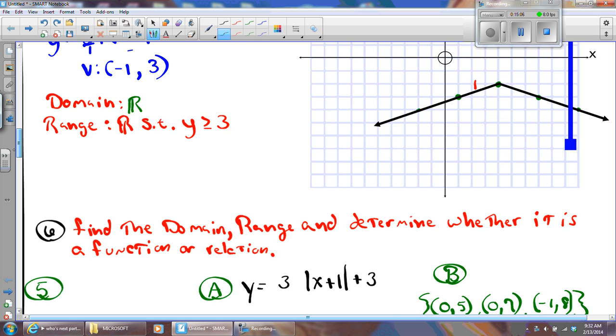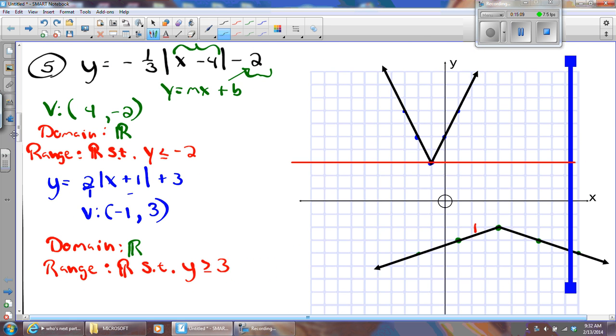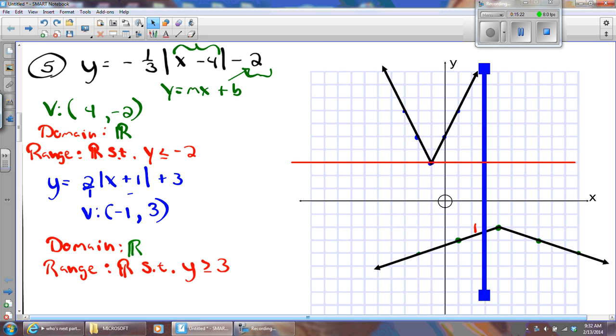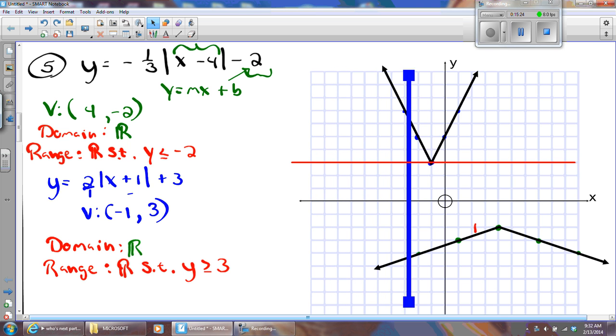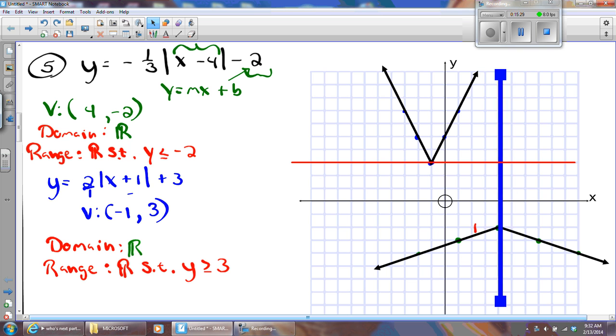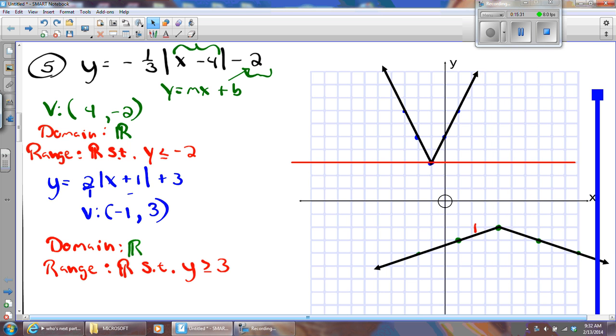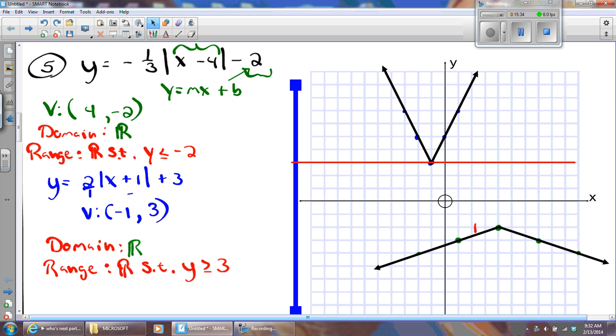Okay, let's back it up here and let's talk about, are these functions or not? Well, is there any x value in either of these V's that will have more than one y value? The easy way to tell with a picture is called the vertical line test. You take that vertical line that we use to determine, and you see, does it hit the V in more than one place at the same time? No, it does not. If it did, it wouldn't be a function. So yes, both of these are functions, both the green one and the blue one.